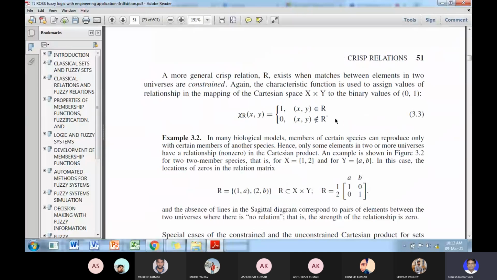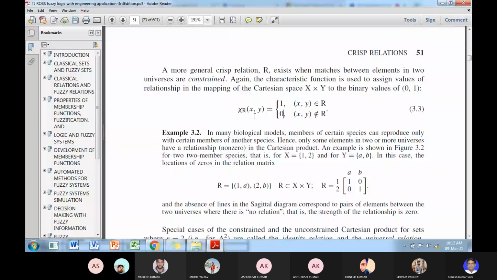Okay, the quantity of relationship may vary from 0 to 1 in a continuous fashion. Here either the relationship is 1 or 0. Okay, so wherever some relationships are 0, that is a constant relation.